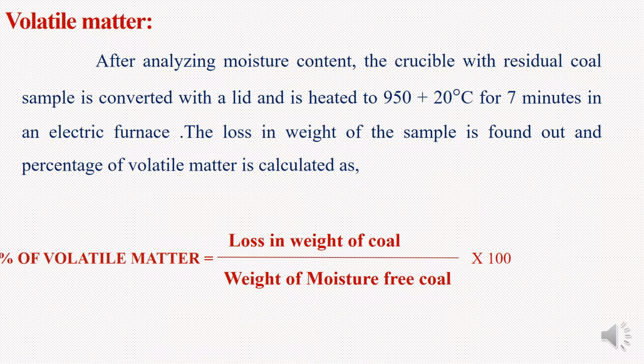Volatile matter. After analyzing moisture content, the crucible with residual coal sample is covered with a lid and is heated to 950 plus or minus 20 degrees for 7 minutes in an electric furnace. The loss in weight of the sample is found out and percentage of volatile matter is calculated as: percentage of volatile matter is equal to loss in weight of coal divided by weight of moisture free coal into 100.